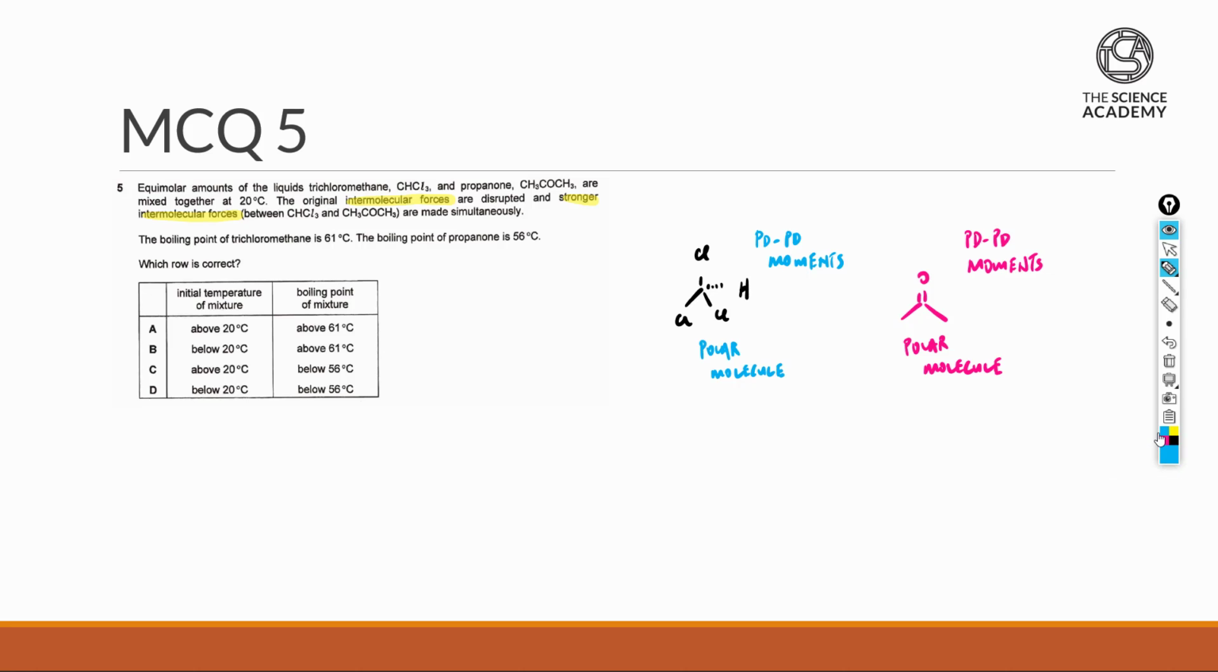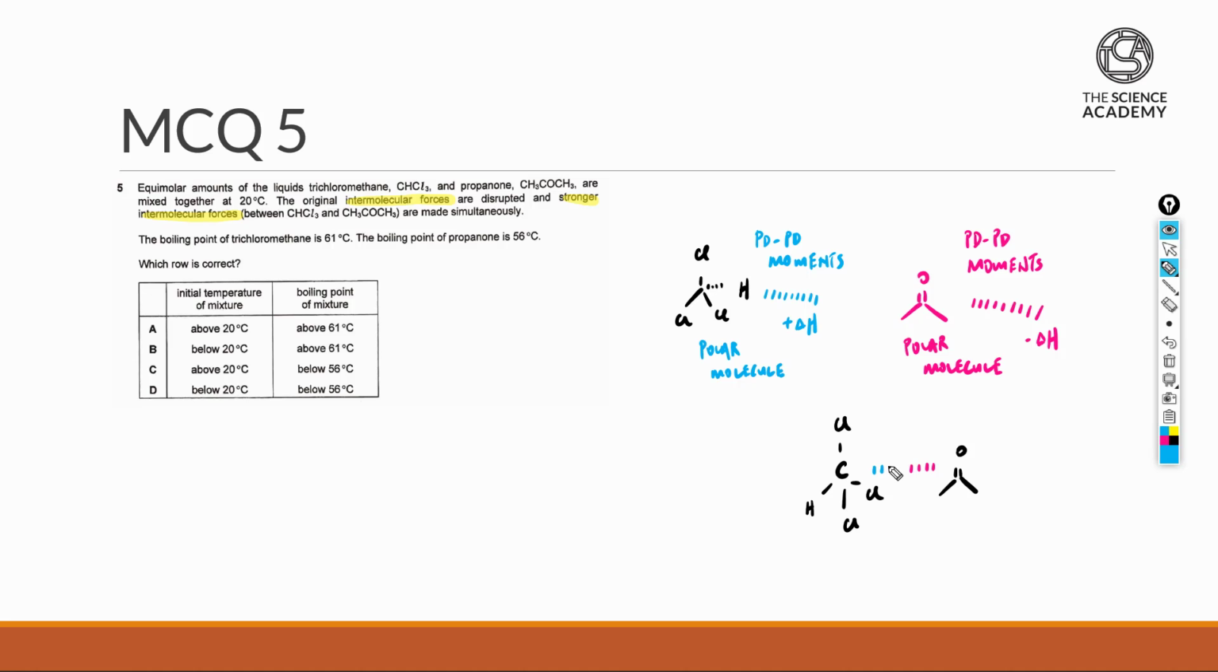So supposedly we're going to have your PD-PD between adjacent trichloromethane as well as the PD-PD between adjacent propanone being broken. So this breaking process is definitely going to be considered endothermic because heat is required to break them up. So after the whole breaking has happened, there are now going to be individual trichloromethane molecules as well as individual propanone molecules. They will now start to have an interaction with each other.